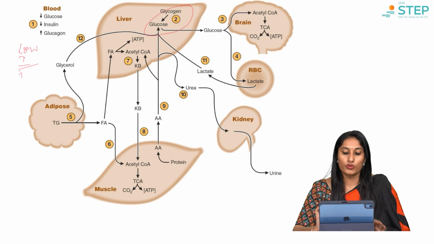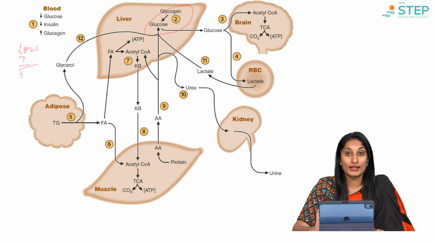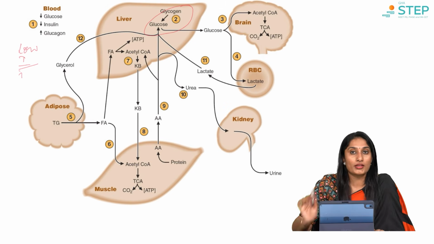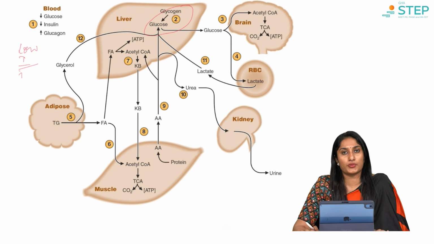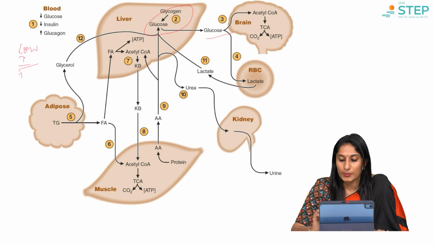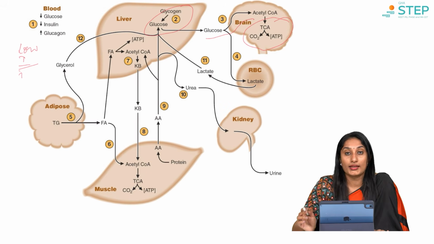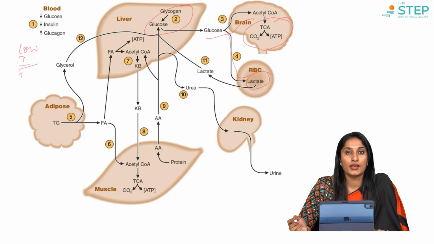I told you the stored fuel, that is glycogen, will be broken down to glucose by glycogenolysis. Why this should happen is, as I told you, the brain needs an uninterrupted supply of glucose. From where will it derive it? From the stored glycogen. The glucose will be taken to the brain and will get converted to ATPs via the TCA cycle. Again, RBCs also require glucose and form lactate via anaerobic glycolysis.